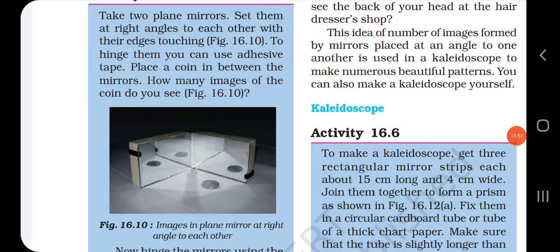Can you now explain how you can see the back of your head at the hairdresser's shop? Yes, as I told you, the back of the head can be seen due to the reflection of light from the mirror placed at the back of the head. It can be seen due to the reflection of light from the mirror.